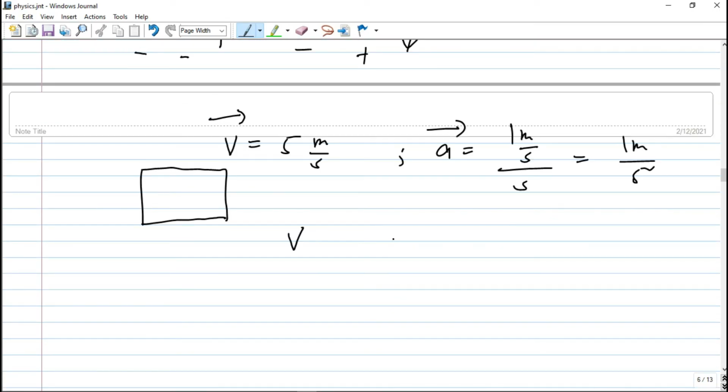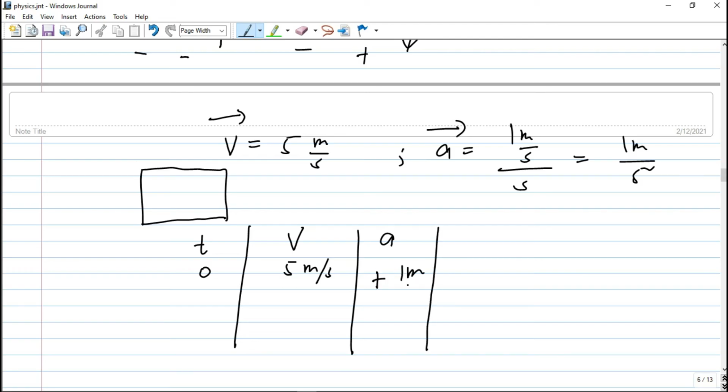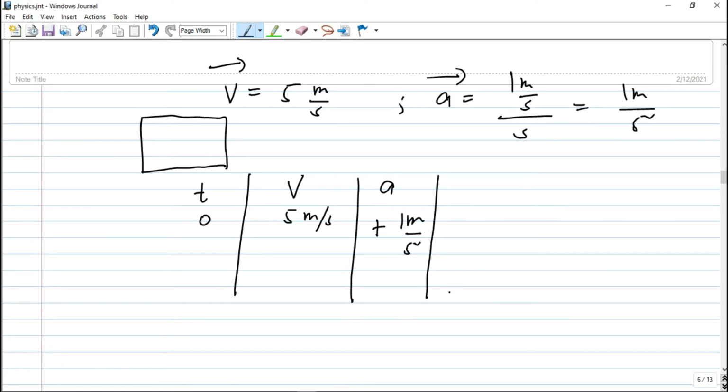Then we have here velocity and acceleration against time. At initial time 0, we have here 5 meters per second, and its acceleration is positive 1 meter per second squared, which is constant. After 1 second, it added 1 meter per second, so we have here 6 meters per second.